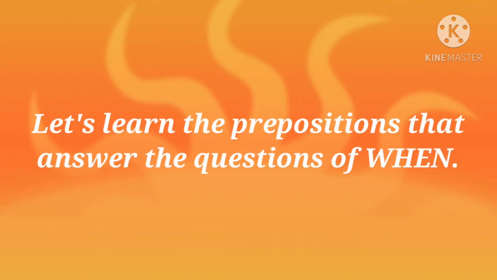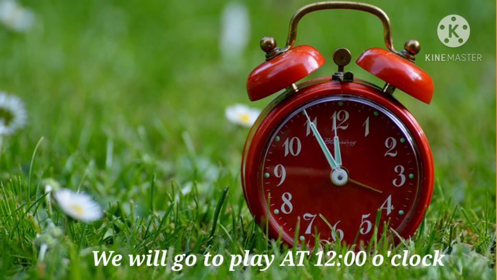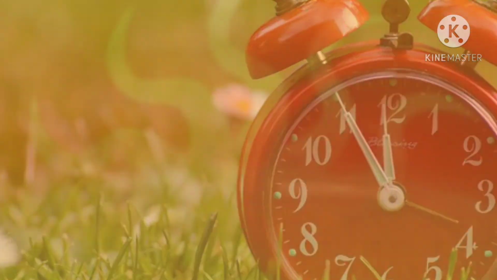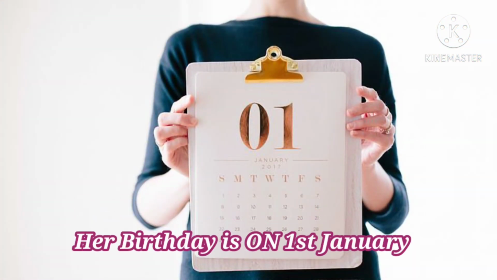Now, let's learn the prepositions that answer the questions of when. For example, we will go to play at 12 o'clock. So the preposition here is at. Her birthday is on 1st January.